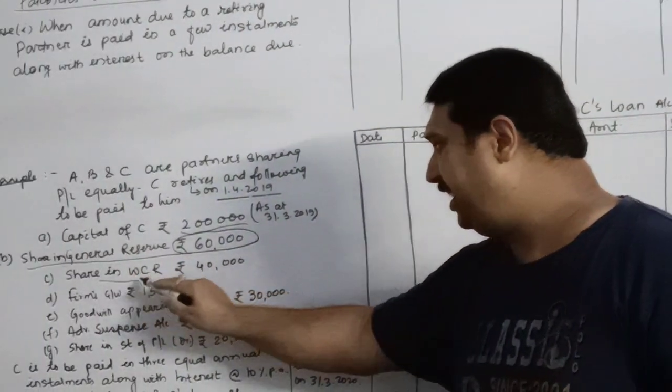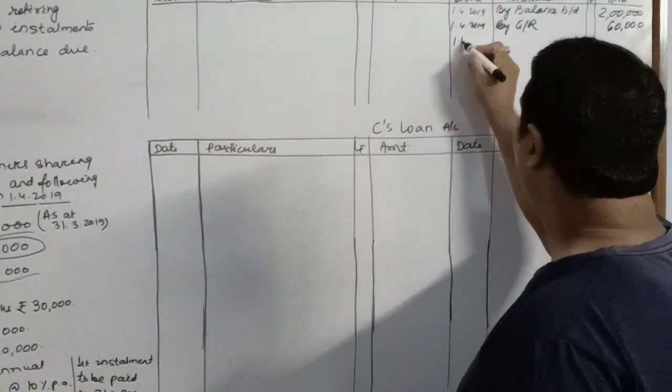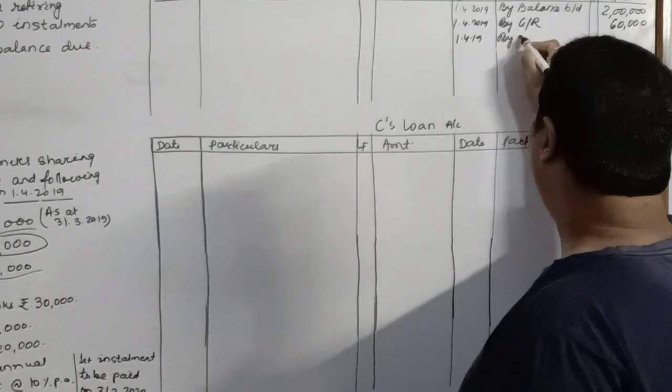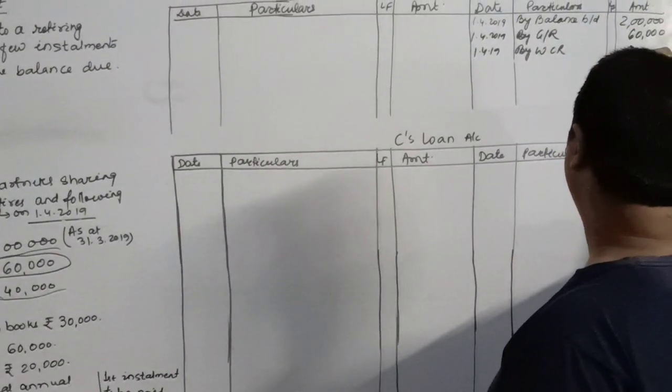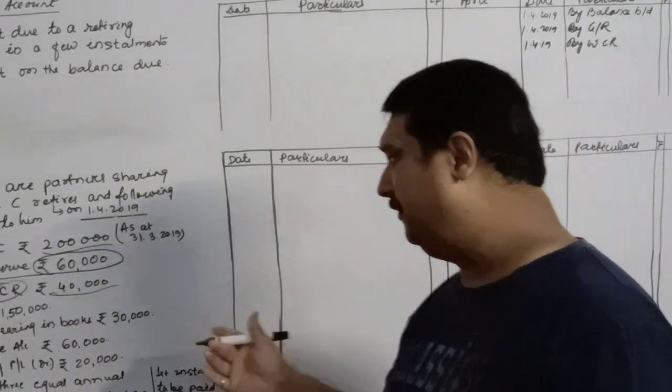Next, his share in workmen compensation reserve is 40,000. So once again on the same date, by workmen compensation reserve, it is rupees 40,000 which we have paid to him or we will pay.